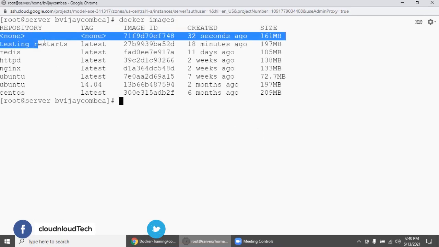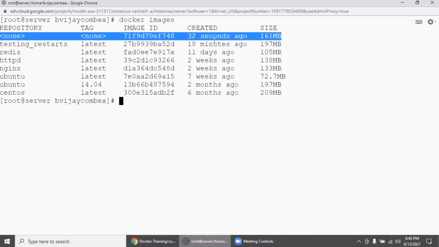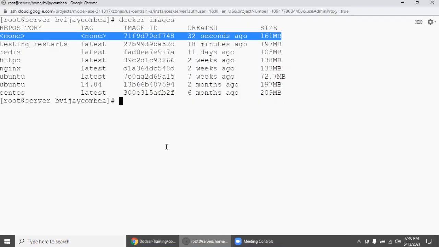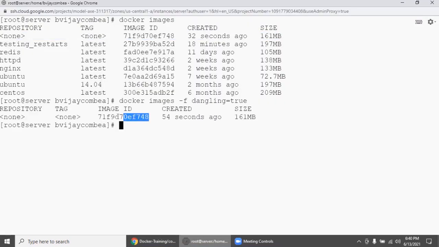See here, whatever image was just built, that is 2 seconds ago, and there is no tagging done. Can we run the same command again? Previously we got an empty output, right? Now we will give this. See here, are you able to correlate this?